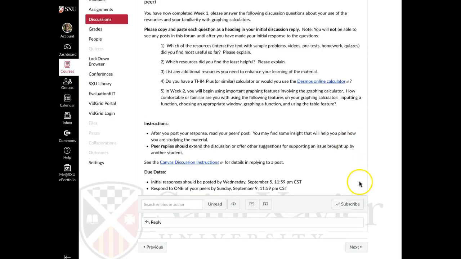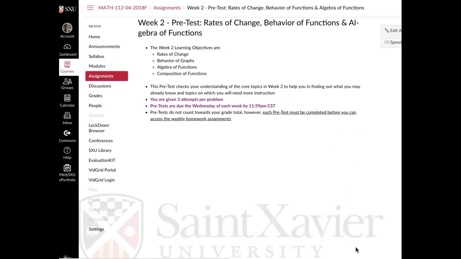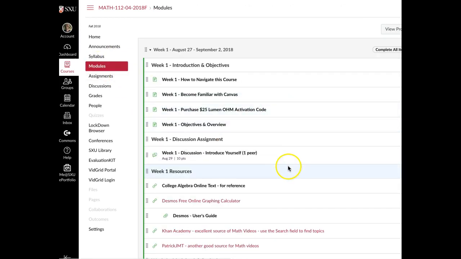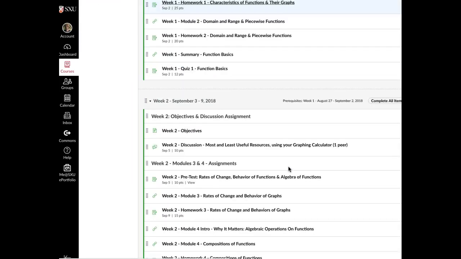All right, so after the discussions you're going to have your first pretest. Remember, for the pretests, you are graded, but your score does not count towards your overall course grade, just so that you see how you do. And you're given 3 attempts per problem. Now, you can always go back and look at the topics that were being discussed in the pretest.